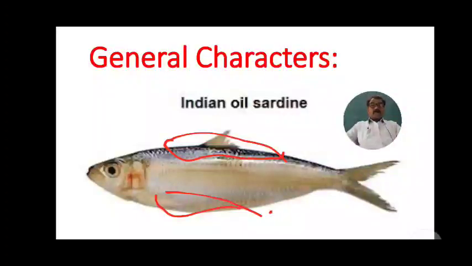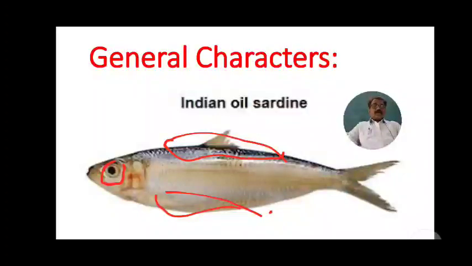Eyes with broad adipose eyelids. These eyes are found with broad adipose eyelids present on the eyes. Dorsal fin nearer to the caudal than to the snout region.